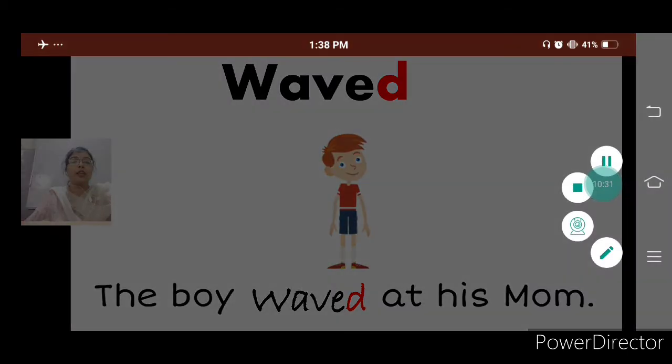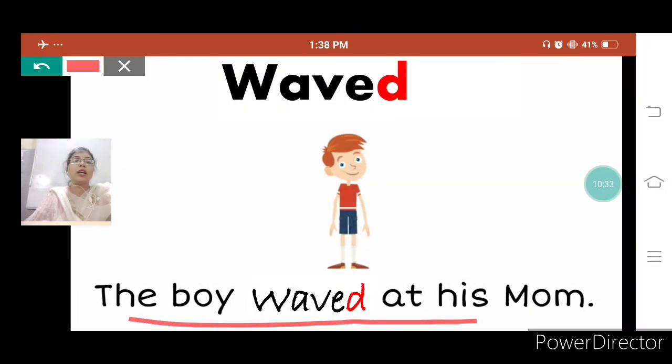The boy waved at his mother. The boy had already waved at his mother. That means this action had taken place in the past.